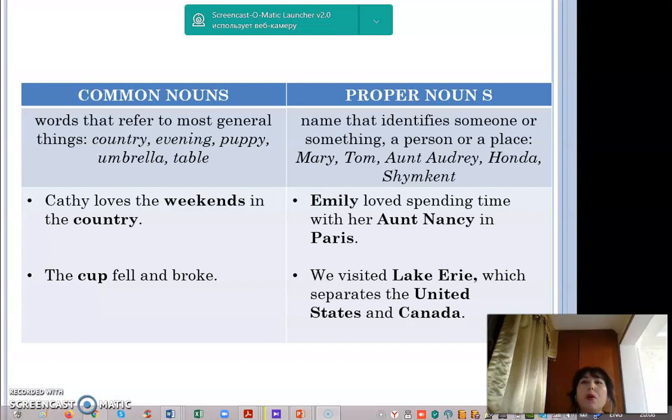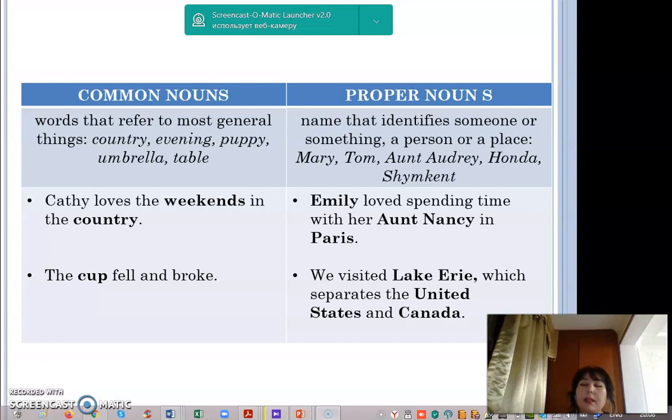And what are the proper nouns? Proper nouns name that identifies someone or something, a person or a place. For example, proper nouns: Mary, Tom, Aunt Andrew, Honda, Shymkent, and so on. Emily loved spending time with her Aunt Nancy in Paris.